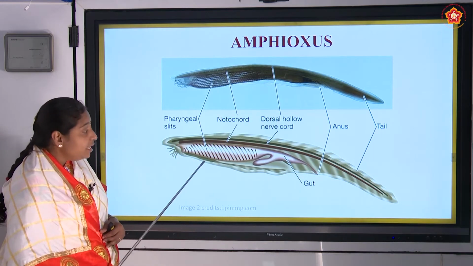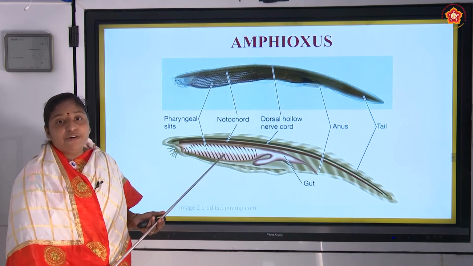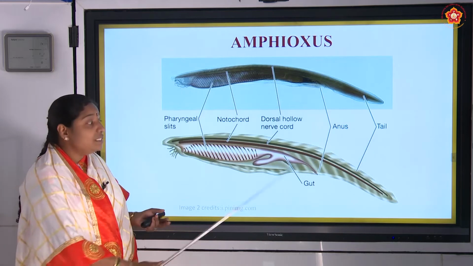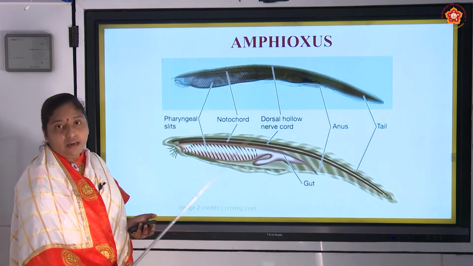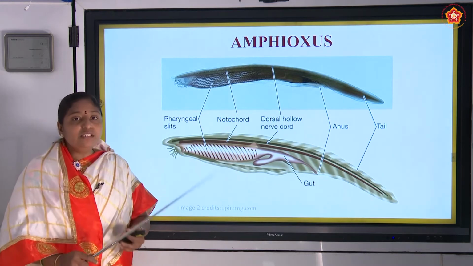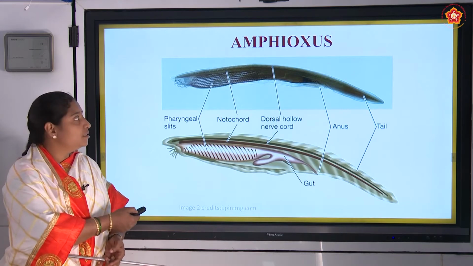And it provides the internal skeleton for the attachment of muscles and for easy movement of an organism. These are all the special characteristic features of the protochordates.